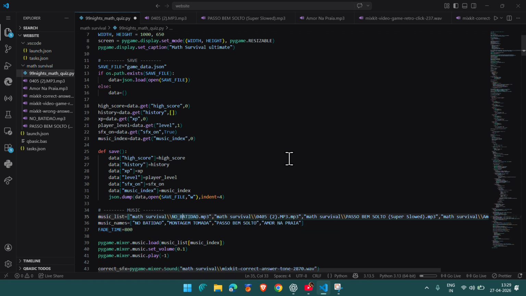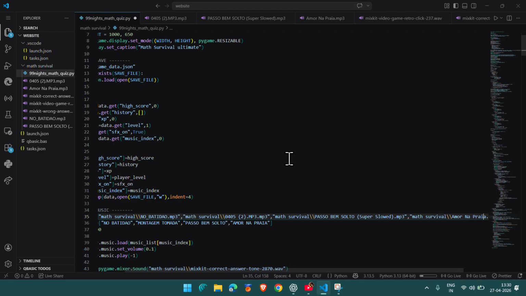Then the music list, all of my 5 songs. You can keep your own songs, but you have to download them, that's why it's MP3. This is a folder in which I kept this file as well as all the sound effects and all the music, Math Survival. You can keep it in that folder or you can just use an existing one. I just kept my favorite songs: Dobachi Dao, obviously, Montage of Tomata, Paso Bem Solto, and Amor na Praia.